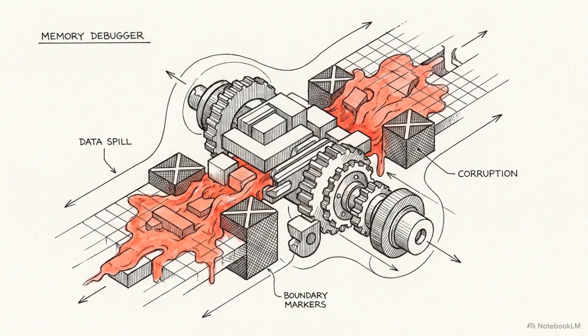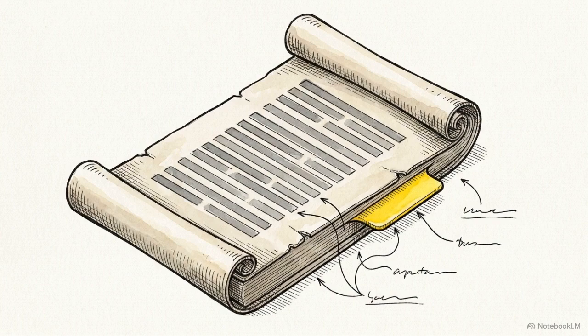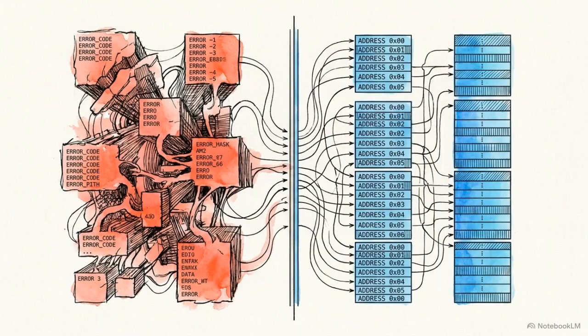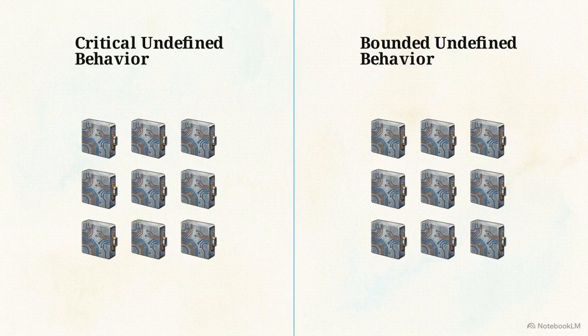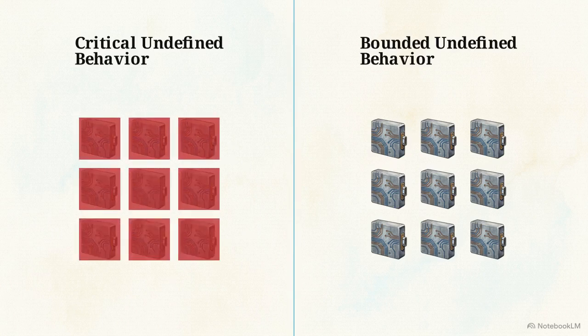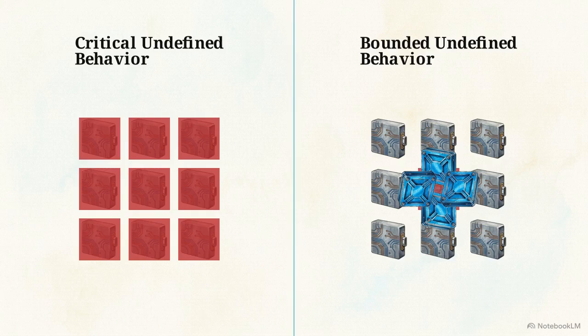to memory corruption vulnerabilities. To address these outcomes, the C11 language standard introduced the Analyzability Annex. This revision categorizes and contains these execution paths, separating wild execution from manageable errors. This split-screen visualization shows how C11 redefines these failures. On the left is critical undefined behavior, where an overflow is allowed to bleed outward and corrupt adjacent memory. On the right is bounded undefined behavior, where a structural barrier contains the failure and traps the execution.